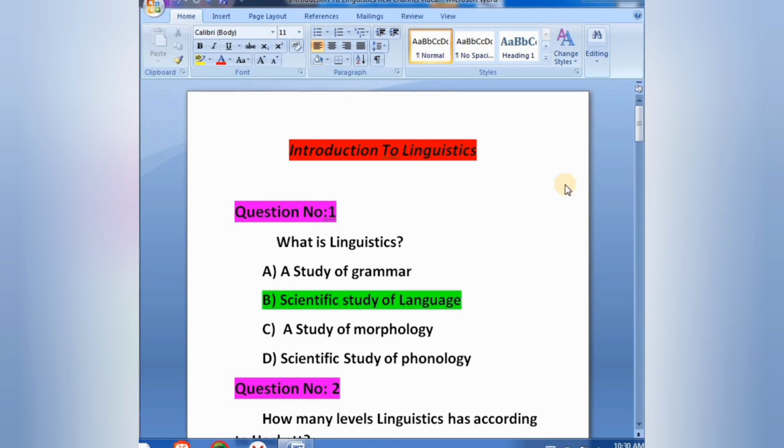Today we are going to discuss MCQs about the introduction of linguistics, what is linguistics, etc. Question number 1. What is linguistics? Option A, a study of grammar. Option B, scientific study of language. Option C, a study of morphology. Option D, scientific study of phonology. Correct answer is B, scientific study of language. Linguistics is a scientific study of language.